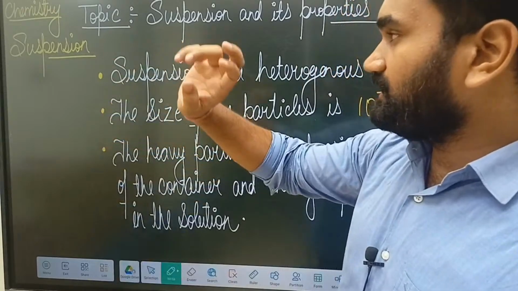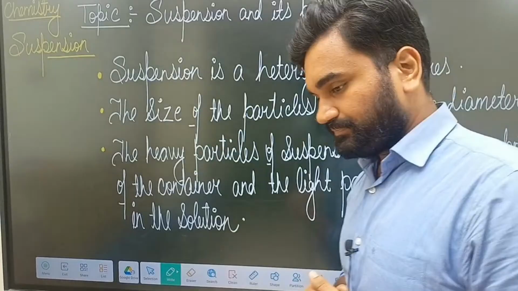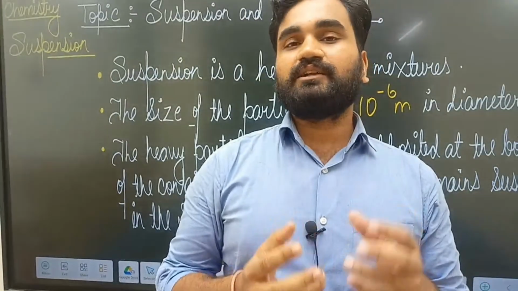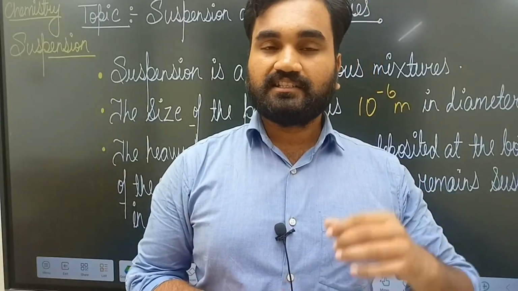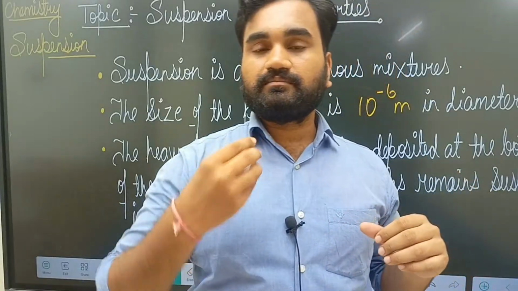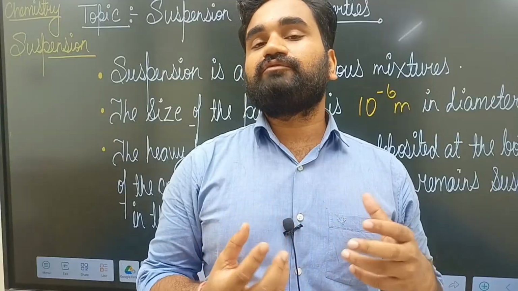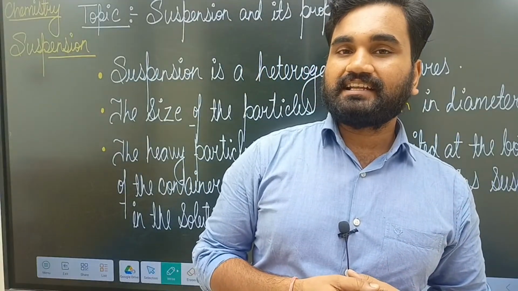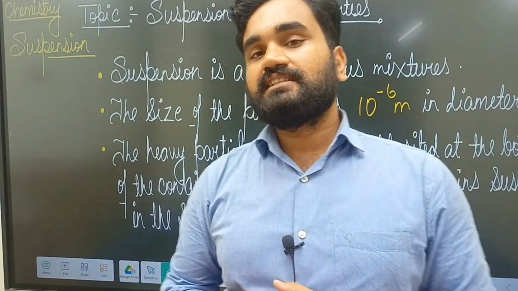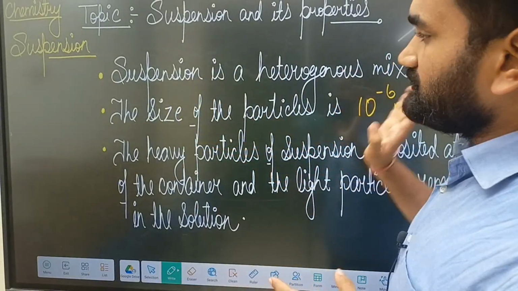The first point is that a suspension is a heterogeneous mixture, and I am sure you all know the meaning of heterogeneous substances: mixtures in which the particles are non-uniformly distributed, that is, randomly. So a suspension is a heterogeneous mixture.